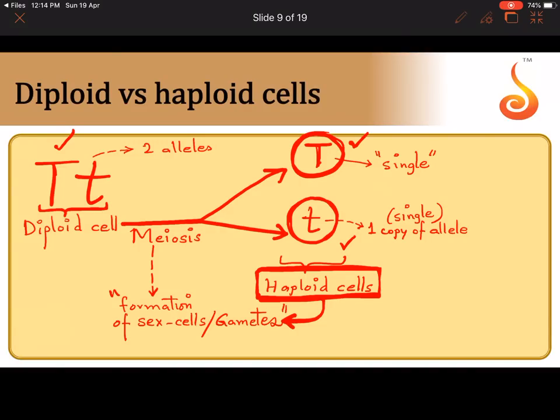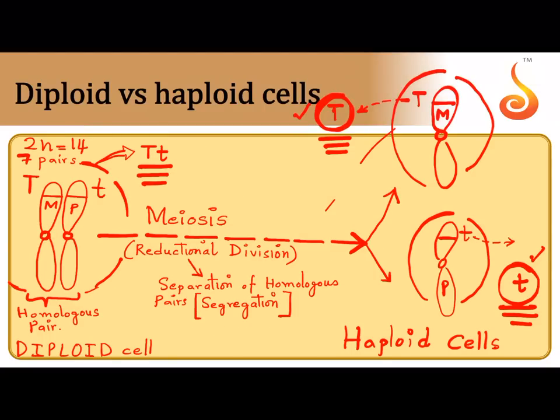So when you put a circle, I'm repeating this again, if you don't put a circle and represent it, it is a diploid cell because you are showing two alleles. See? But if you are showing a single allele with a circle, it represents a haploid cell. It is a byproduct of, what is it a byproduct of? Meiosis. Meiosis is called reductional division. Homologous pairs get separated and each cell, a haploid cell, receives only one member of the pair, not both members of the pair.